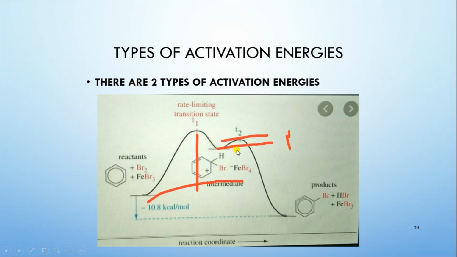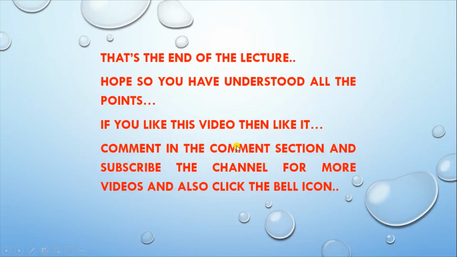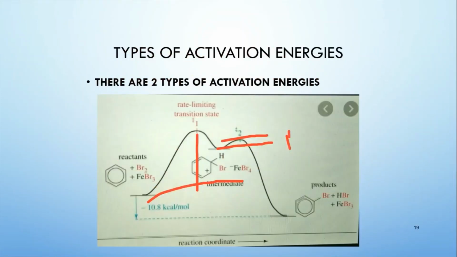We also talk about two types of activation energy. The first activation energy, which is also regarded as the total activation energy of this whole reaction, is between the reactant position and the first transition state. This is the total amount of energy, or the activation energy, required for this entire reaction.